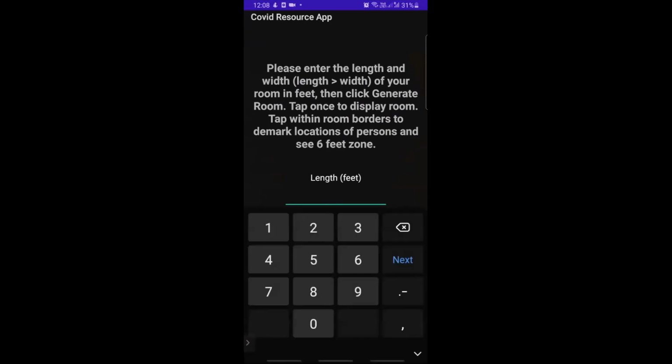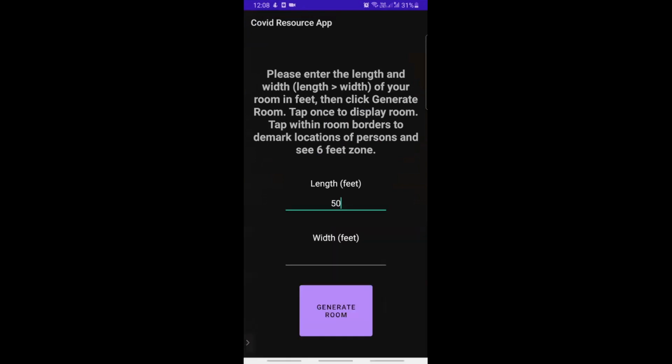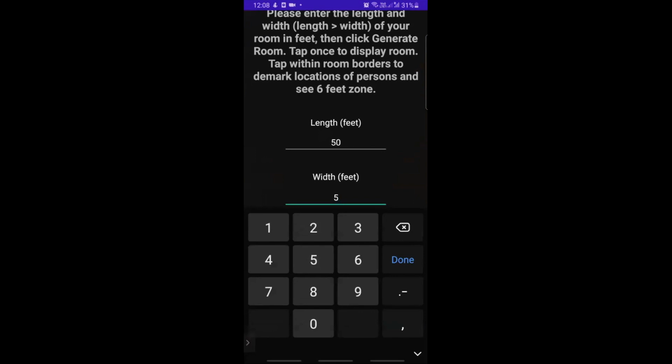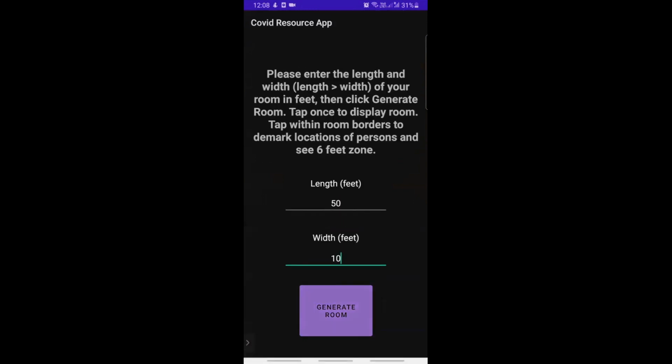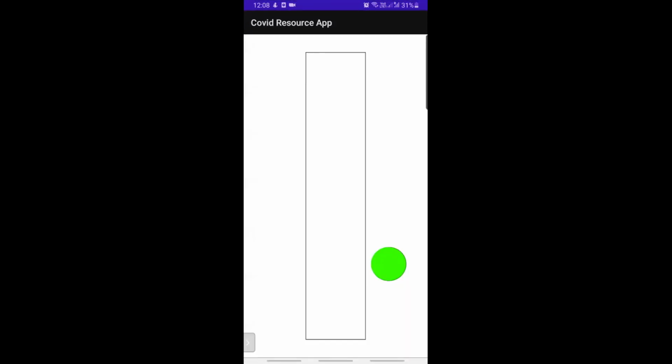Over here, first we need to enter the size of the room in which the people are going to be. Suppose the length and the height of our room is this. I'll generate the room.